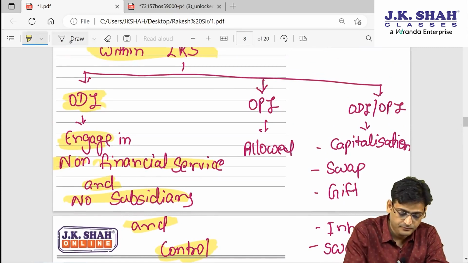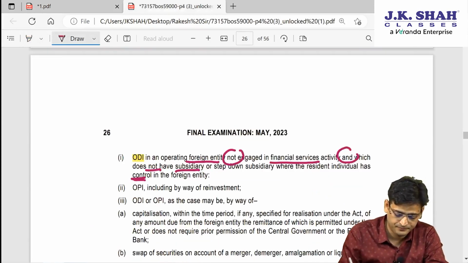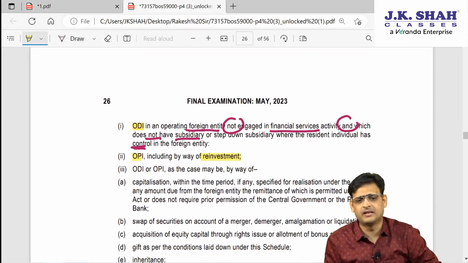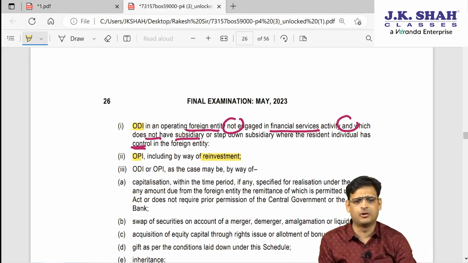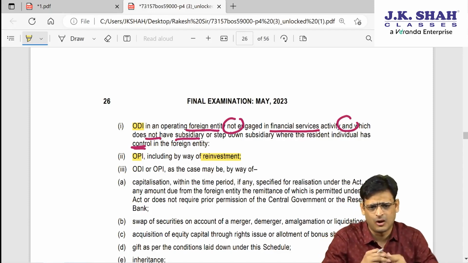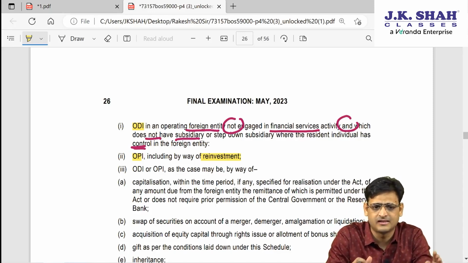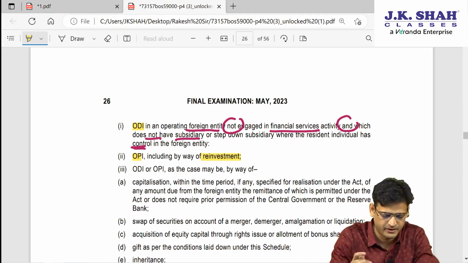Fine. Second point, look here. If they are doing OPI, it is permitted including reinvestment. Now I hope you know what reinvestment is. When you sell the securities, get the money and again invest in OPI, this is reinvestment. Even that is permitted.